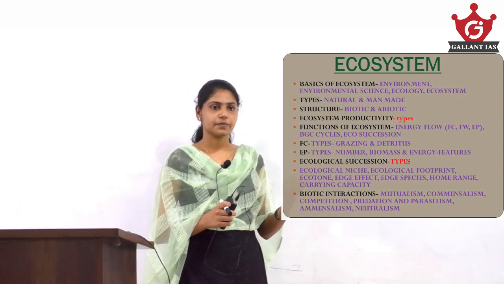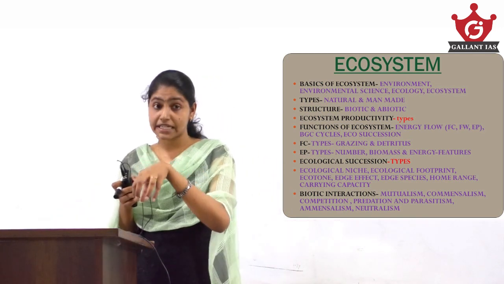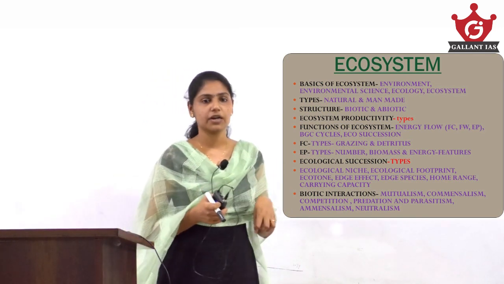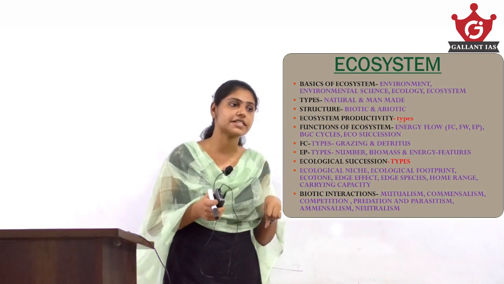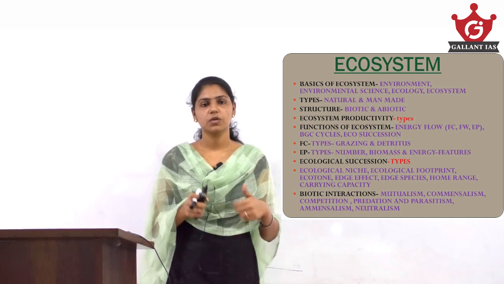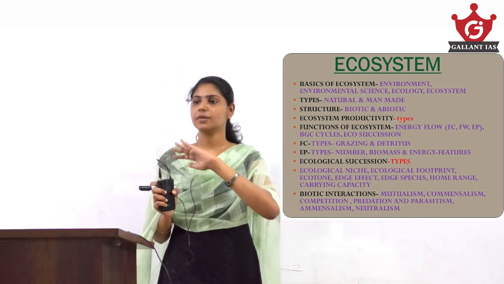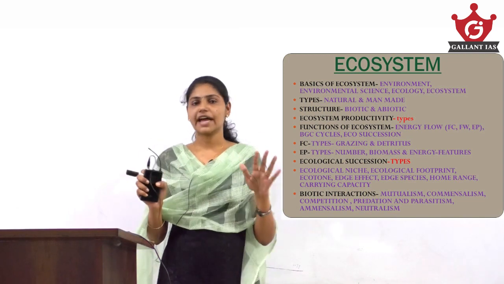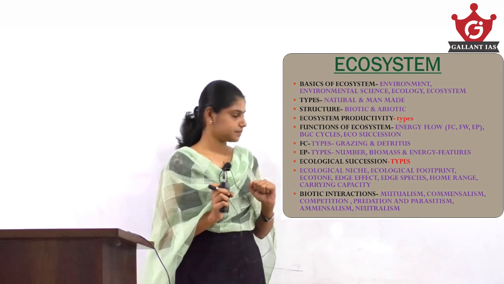Edge effect, the increased biodiversity that you can see within an ecotone, that is the edge effect. And the predominant species present is called edge species. Then home range. What is home range? The area where a particular species can thrive and survive well is denoted as its home range.